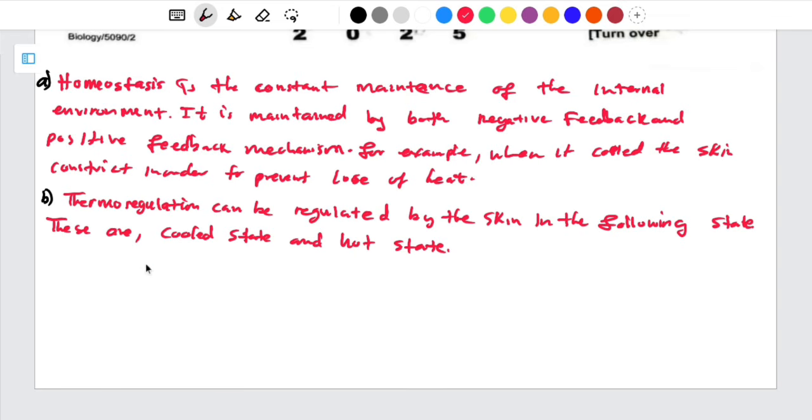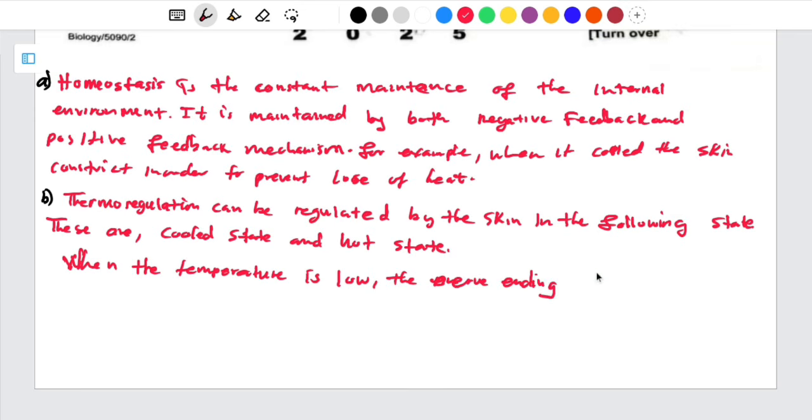So we are saying when the temperature is low, the nerve endings will send the impulse to the brain, specifically to the hypothalamus. They will send the electrical impulse to the brain.